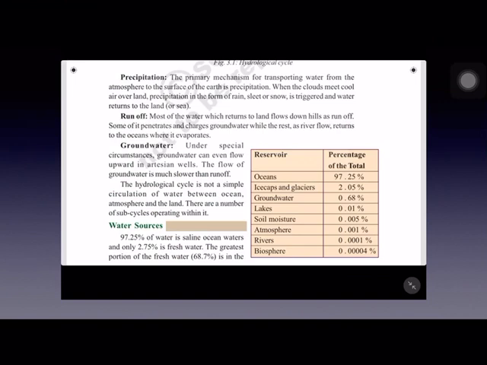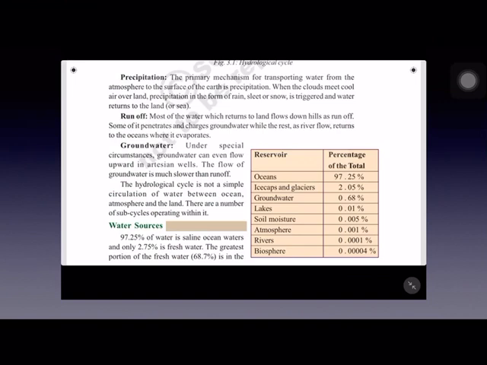And this sleet we can see normally during winter, during morning time, we can see a thin layer of ice formed on the roads. And it cannot be seen by the drivers of vehicles and they skid on the road. It leads to many accidents, this sleet. So it is a thin layer of ice which is formed on the ground due to the freezing of raindrops.